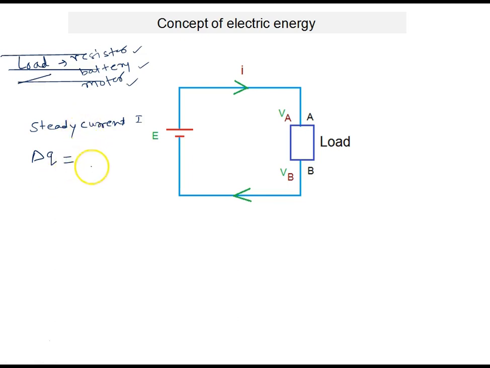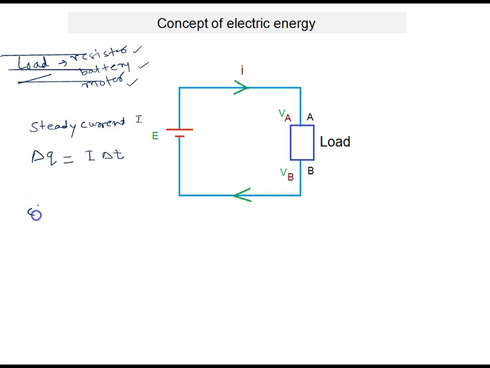You will say the steady current is I, time delta t, so delta q can be written as I delta t, and you will say the same amount of charge will leave terminal B.